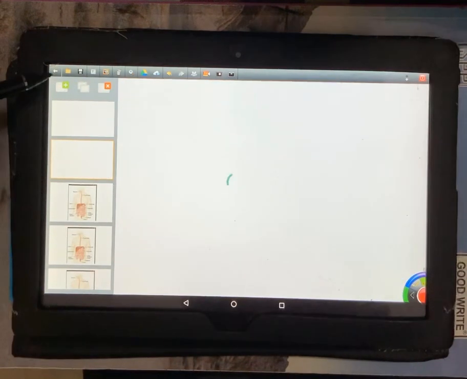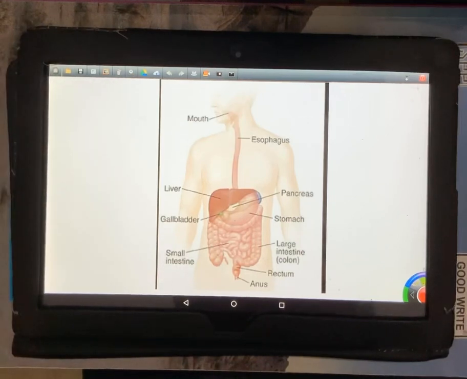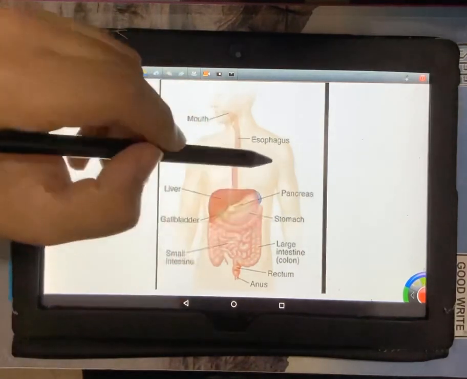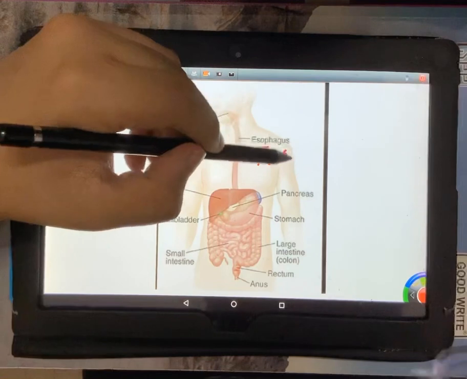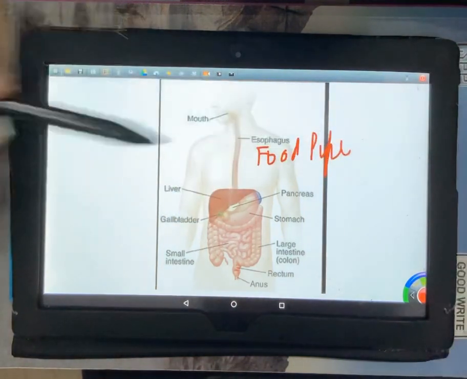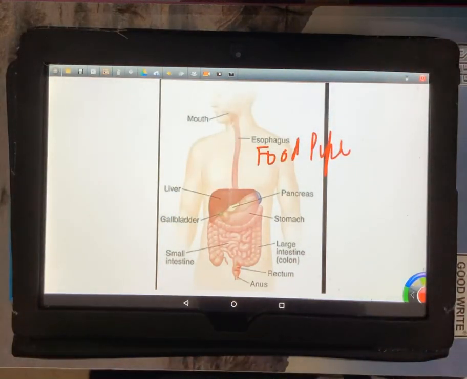Now moving on, the next organ is the esophagus, which we often call the food pipe. Now what is the function of the esophagus in digestion? The esophagus has no role in digestion. It will not digest anything.